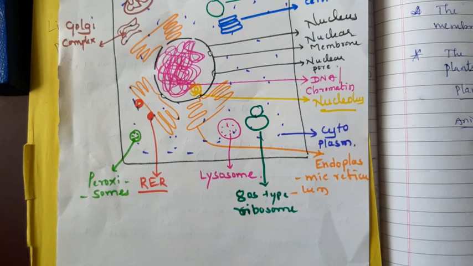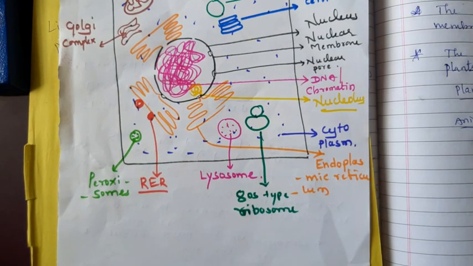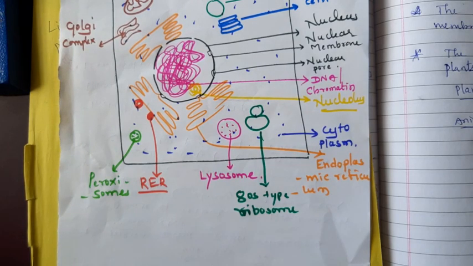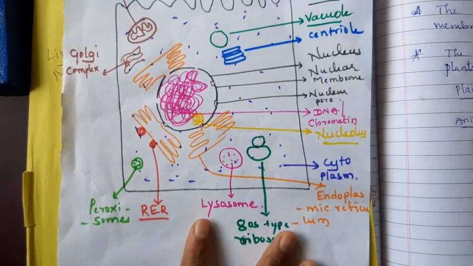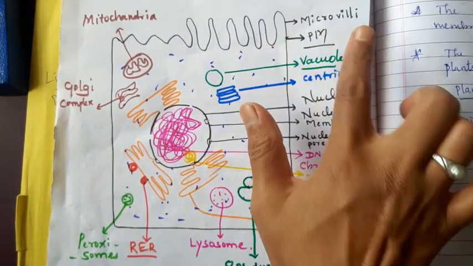In case of plant cell also, 80S type of ribosome is present. In animal cell also, 80S type of ribosome. In addition to that, in case of animal cell, there is a presence of centriole and peroxisome. The vacuoles in case of animal cells are small, but in case of plant cell, the vacuoles are very big.